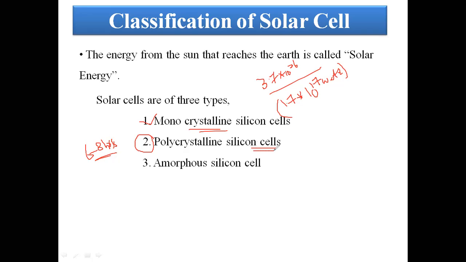The amorphous is used in small solar PV panels. It has very low efficiency. It is used for toys, calculators, watches, and so on. In a scientific calculator, at the top left corner there is a small PV panel. The material used is amorphous silicon. In the daytime it is charging, and at night it is used as backup.